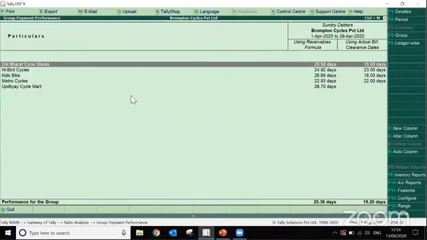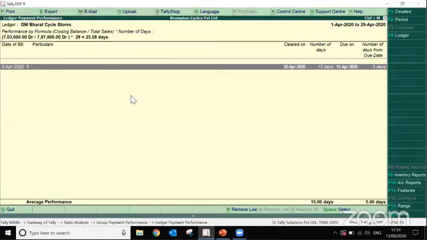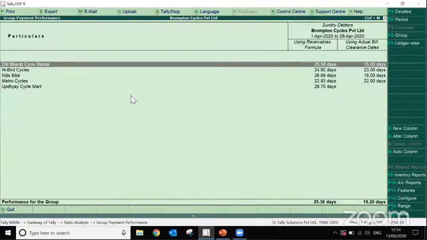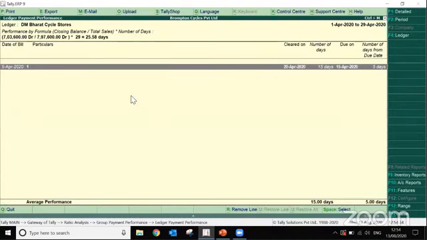So let's check that. Here the information is that the party has the 15 days actual bill clearance date. What is the definition of this? We had an outstanding bill. The bill number was 1. Its date was 5th April 2020, and it was cleared on 20th April 2020. So the total number of days that the party took to clear the bill was 15 days. Like this, we can have multiple bills and multiple numbers of days, so Tally gives you the average of all the number of days.